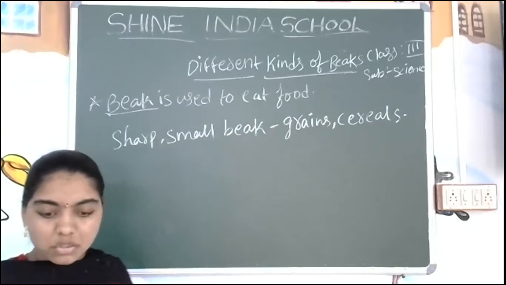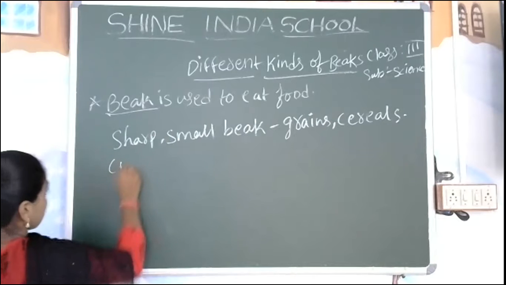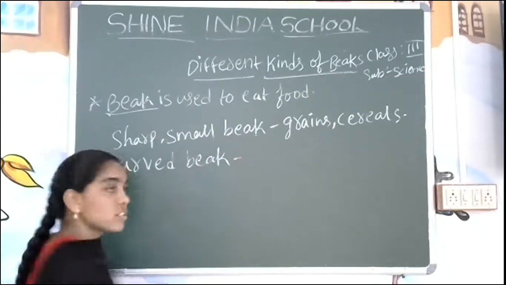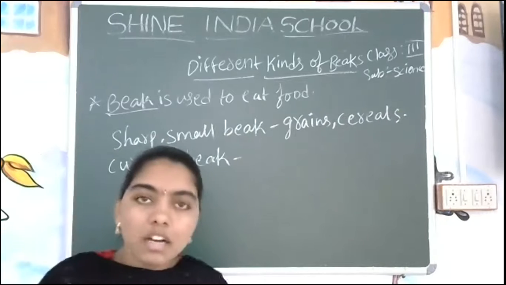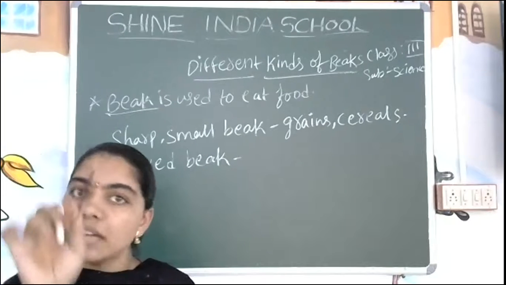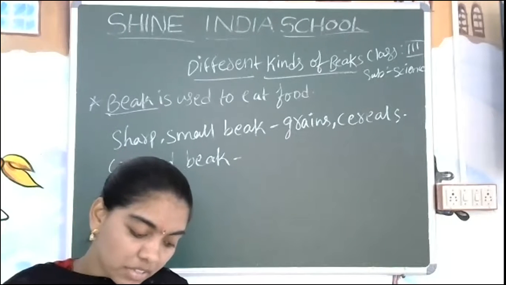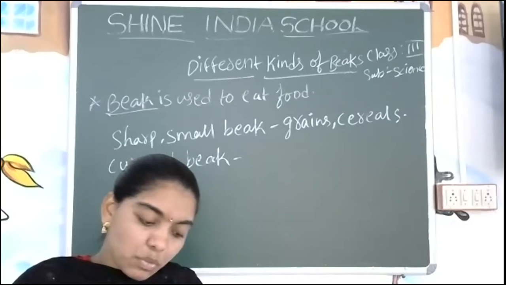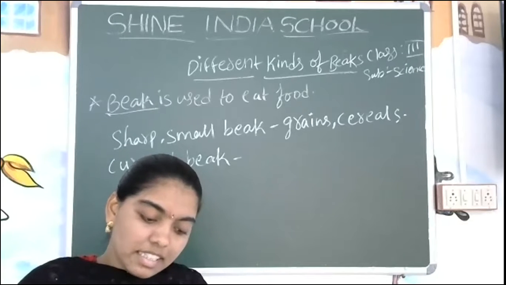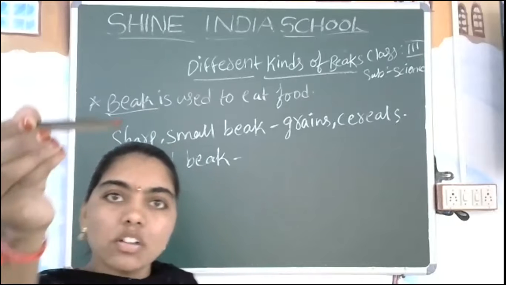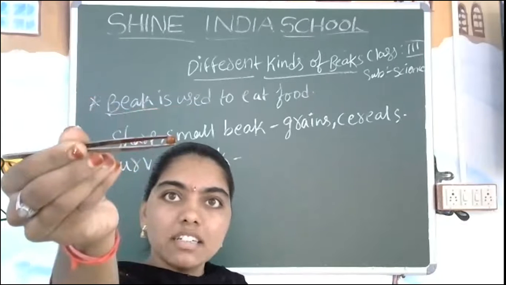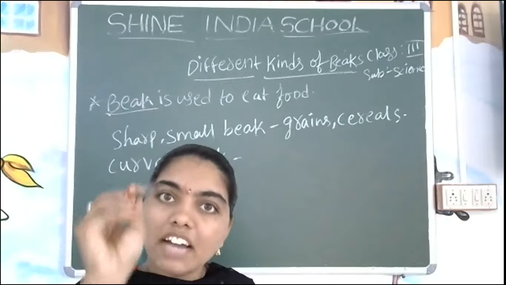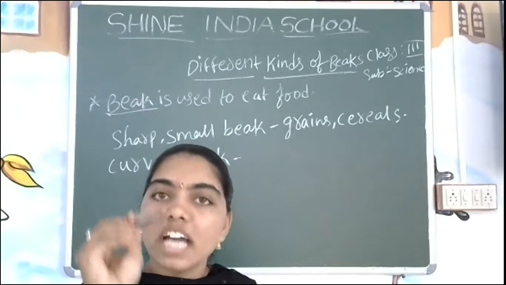And what about the next one? Curved beaks. What is the next one here? Now we have seen the pointed beak, which is more pointed. Next one is the curved. This is the shape of curved. And what are they going to take? Yes, we can take the seeds easily. I have taken the seed also. You can see here, or the grain. Are you getting my point? See, this is the curved beak. I have taken the seed or the grain.